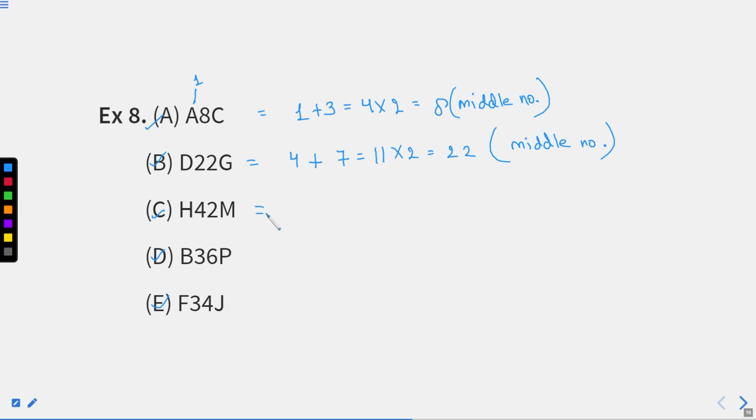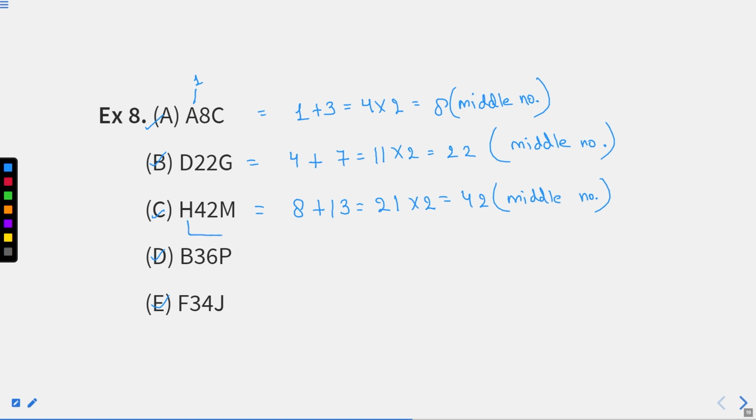Now, if we talk about the place value of H, we know that the place value of H is 8, okay, and the place value of M is 13. The combination of both gives 21. Multiplied by 2, it will give 42. Again a middle number. Students, if all these things are following, it means we are getting our answer.